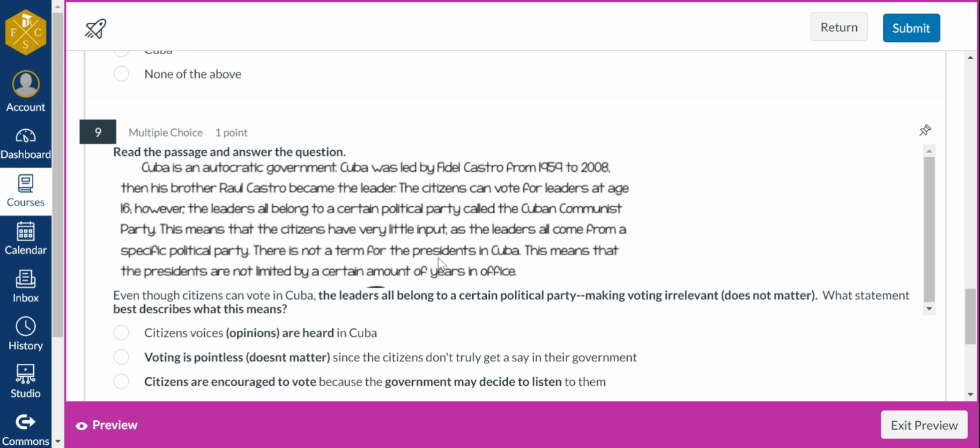There is not a term for the presidents in Cuba. This means that the presidents are not limited by a certain amount of years in office. Even though citizens can vote in Cuba, the leaders all belong to a certain political party, okay? Making voting not really matter, okay? It's irrelevant. Which statement best describes this?